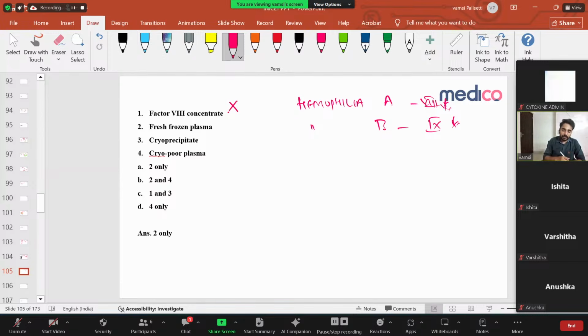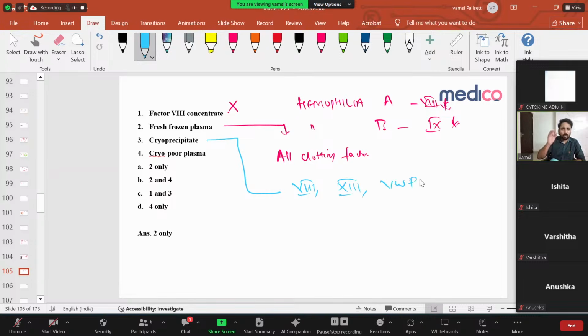Factor 8 concentrate, he's saying, is not available. Then fresh frozen plasma. Fresh frozen plasma contains all clotting factors. Then cryoprecipitate. Cryoprecipitate contains only three things: factor 8, factor 13, and von Willebrand factor. That's it. These are the only three things in cryoprecipitate, nothing else. And cryopoor plasma is also the same.